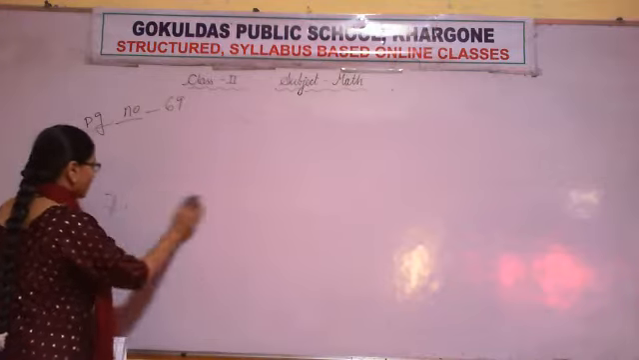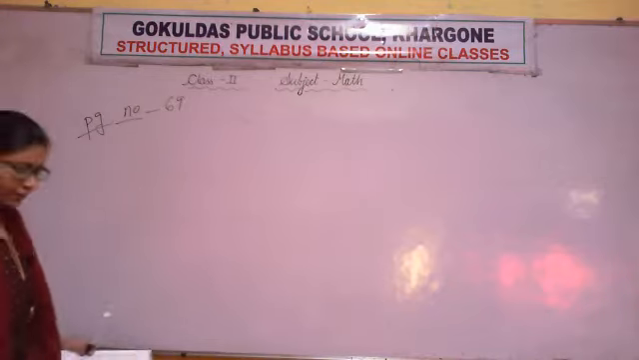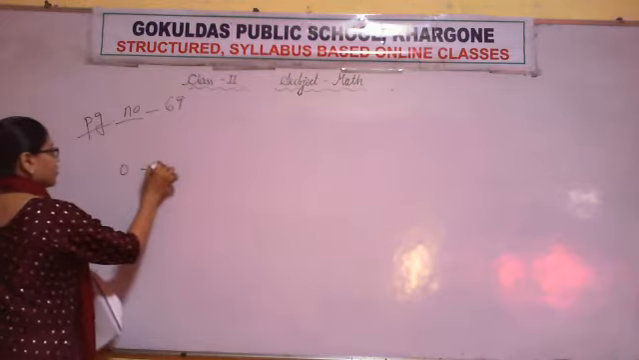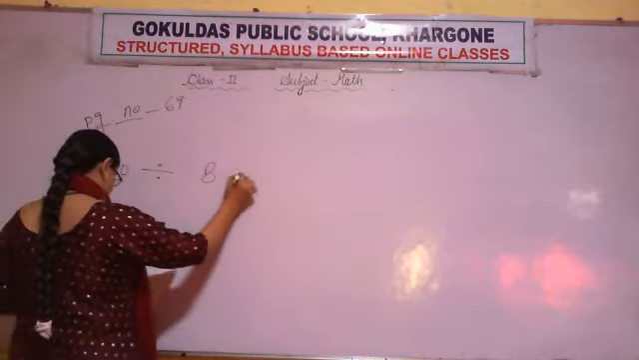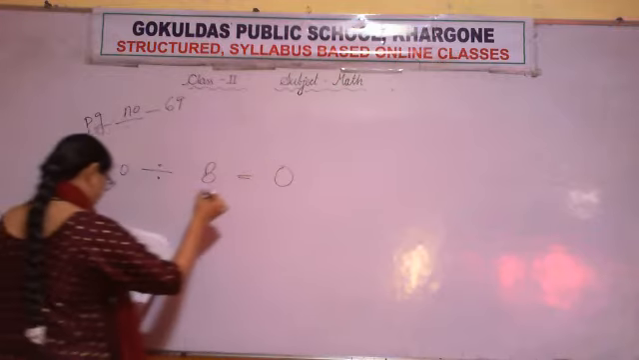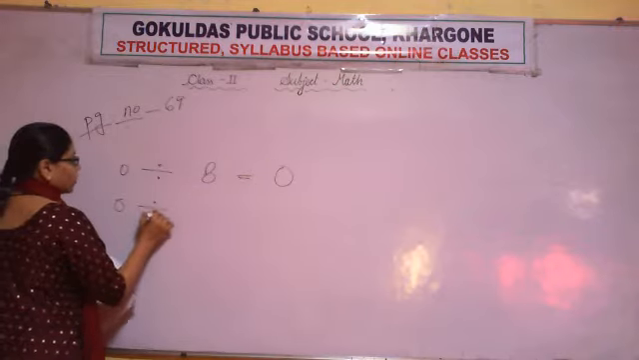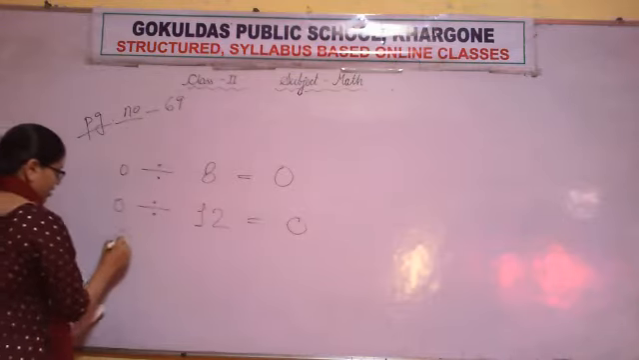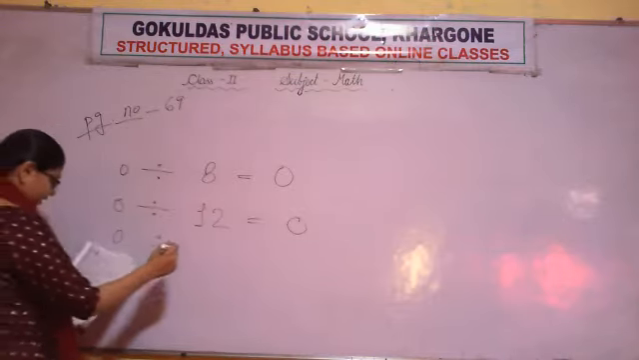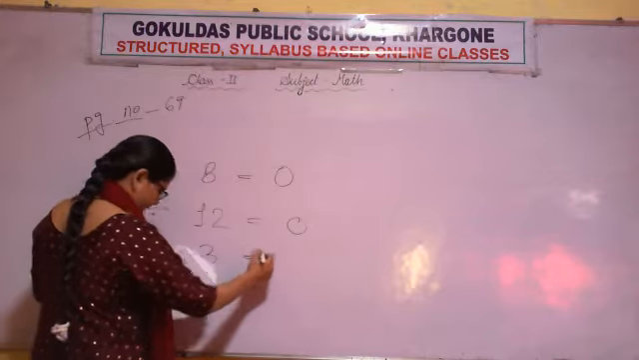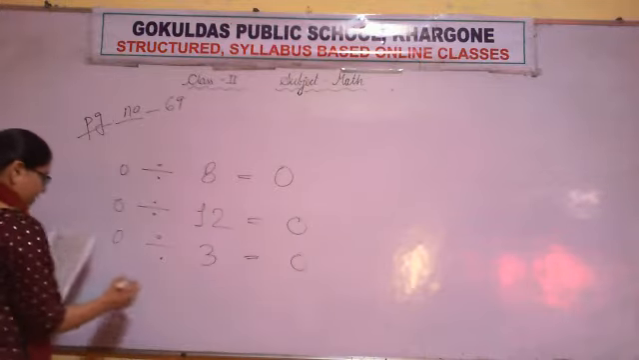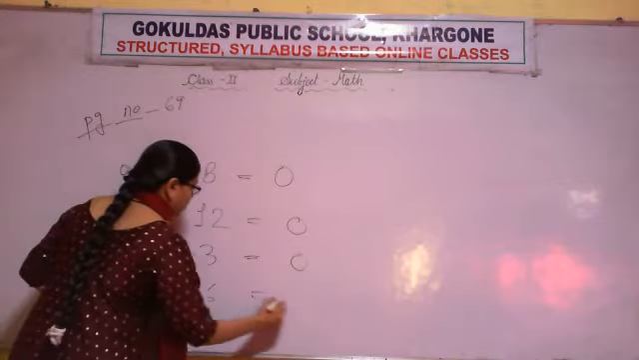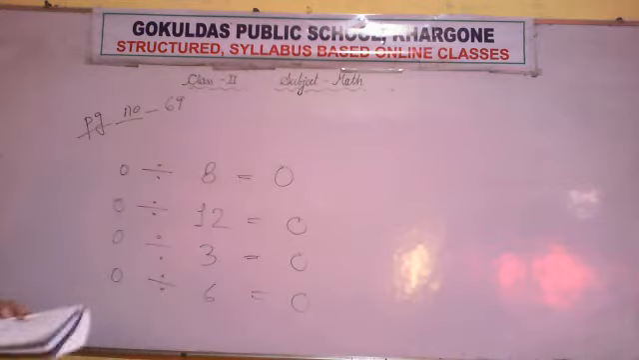I hope you all have done correctly. Now the next questions. 0 divided by 8 is equal to 0. 0 divided by 12 is equal to 0. 0 divided by 3 is equal to 0. And 0 divided by 6 is also equal to 0.